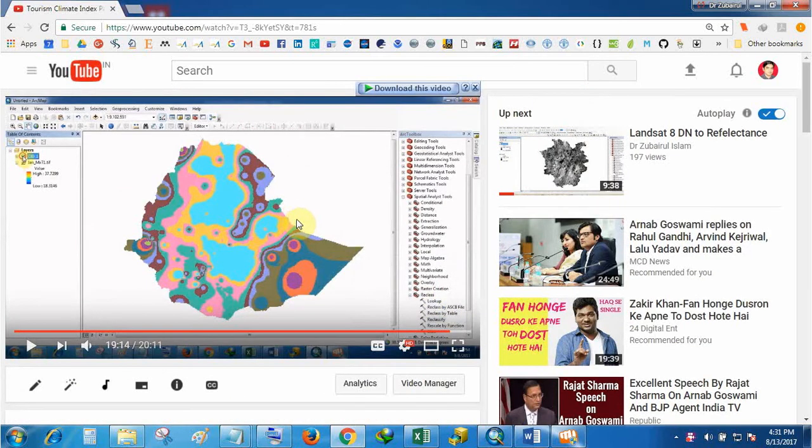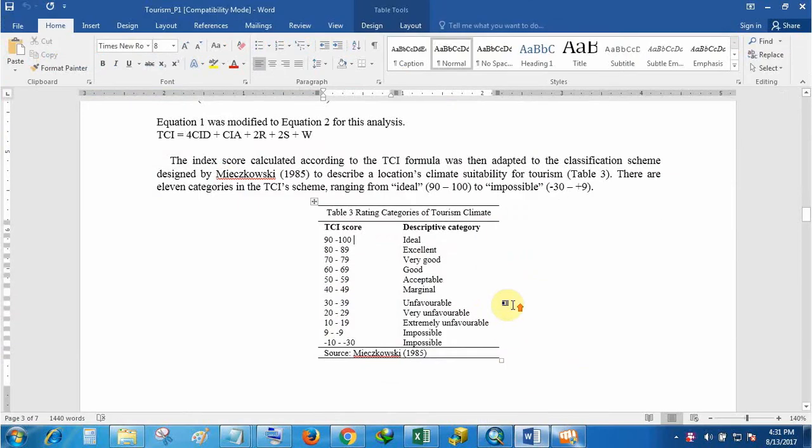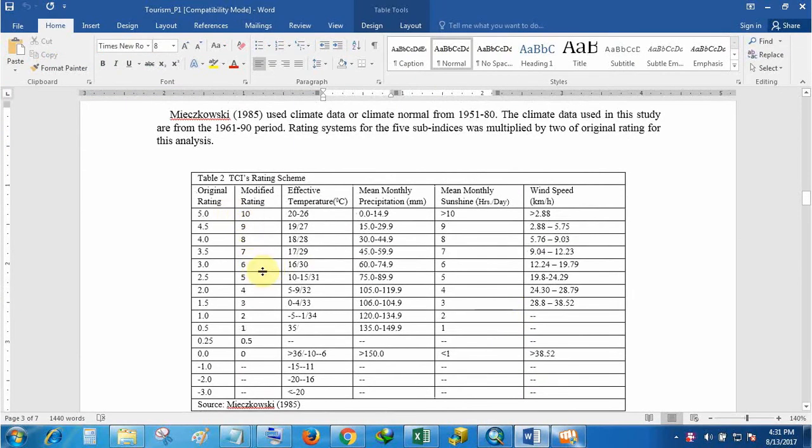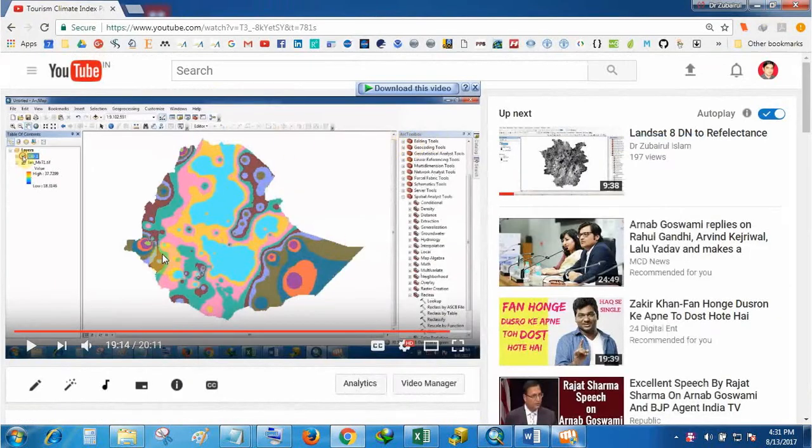And in this video we reclassified our data based on the scheme here. Based on this scheme we reclassified our data, and similarly we have to reclassify the mean temperature, mean precipitation, sunshine and wind speed. After reclassification, the data appeared like this. So I will continue from here.